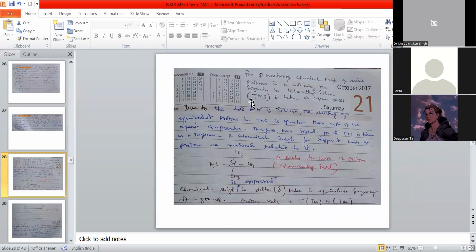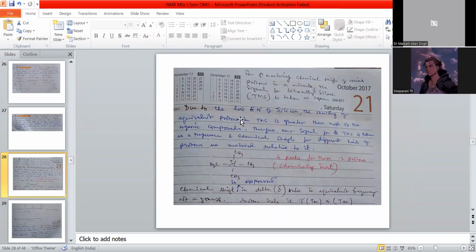This is because in silicon, due to its low electronegativity, the shielding of the equivalent protons in this reference TMS is greater than in most organic compounds. We also take it as chemically inert. Therefore, the NMR signal for TMS is taken as reference, and the chemical shift for different kinds of protons can be measured relative to it.